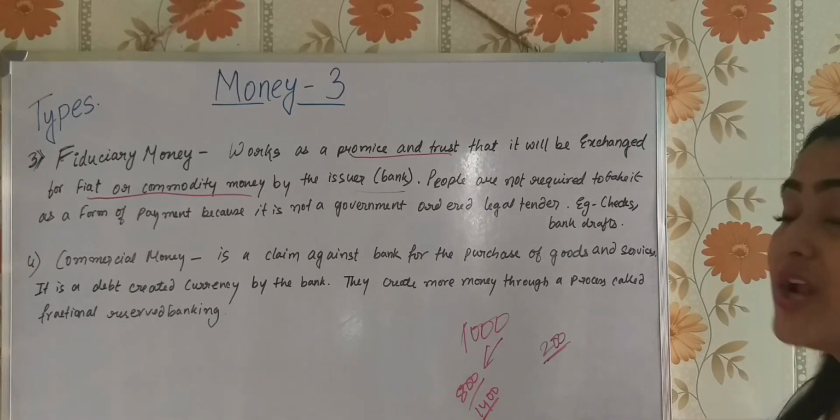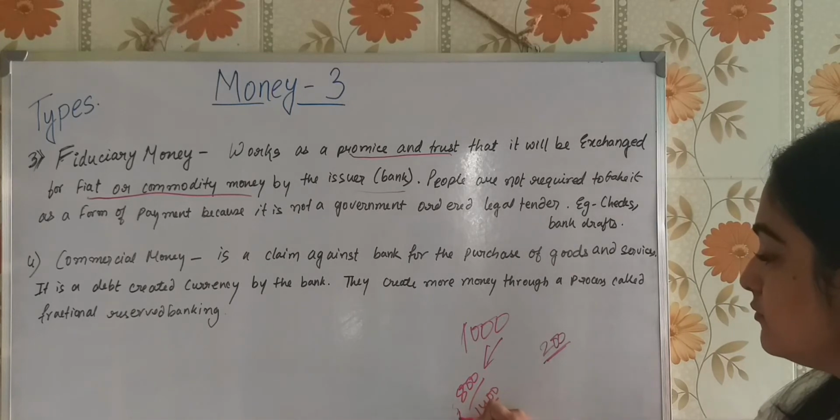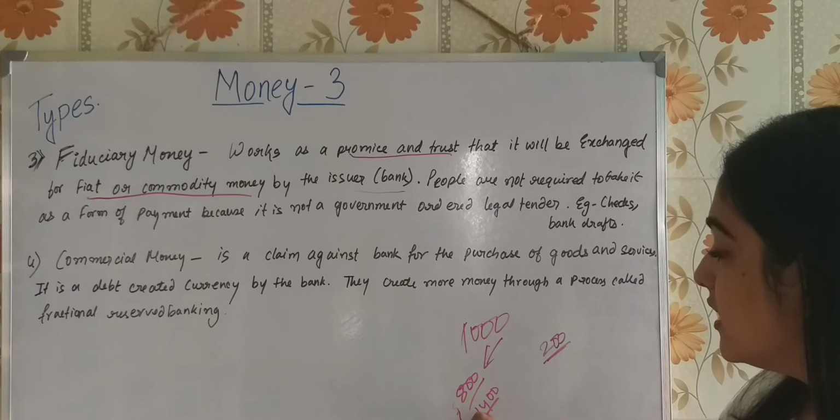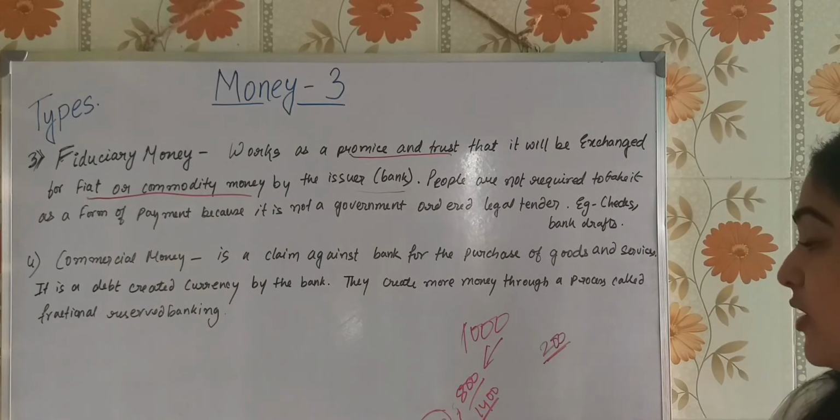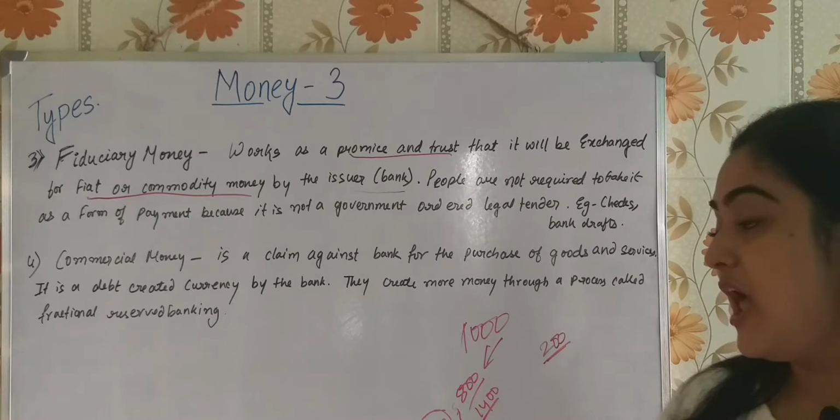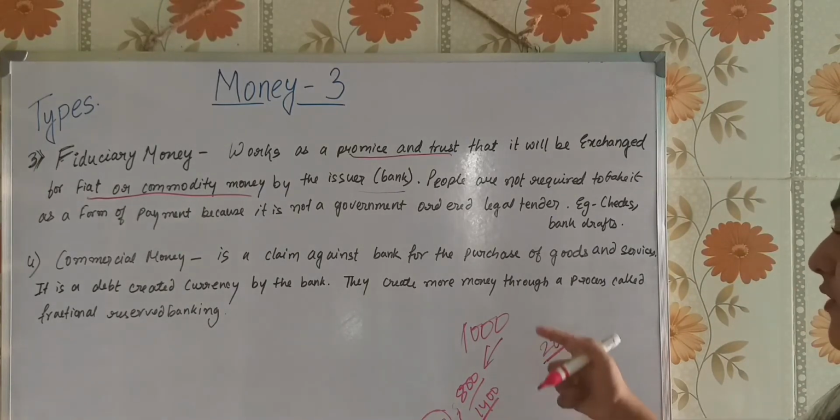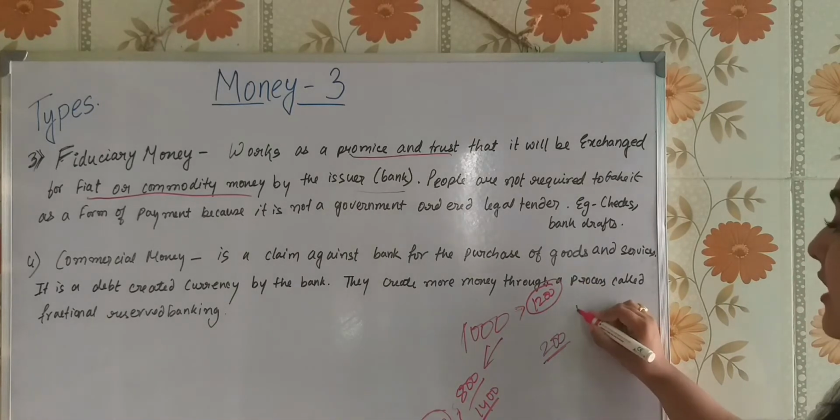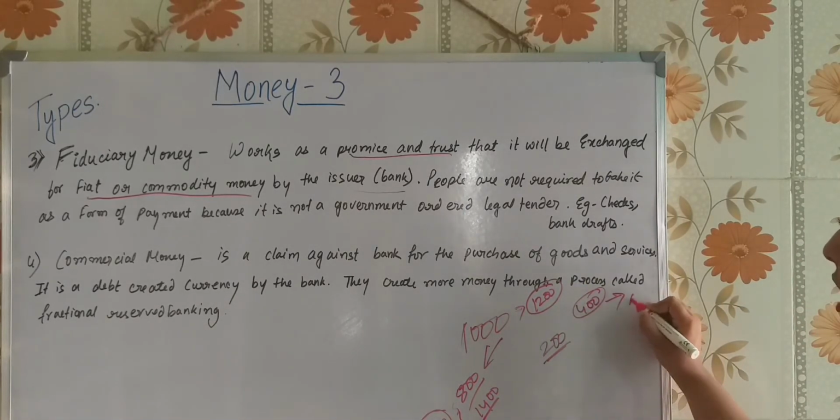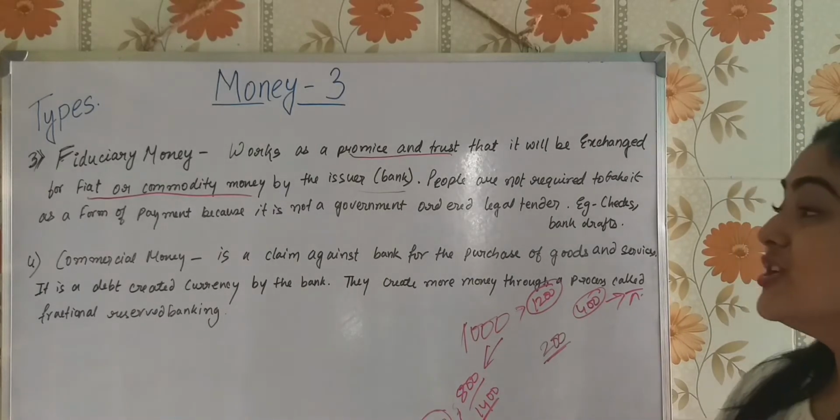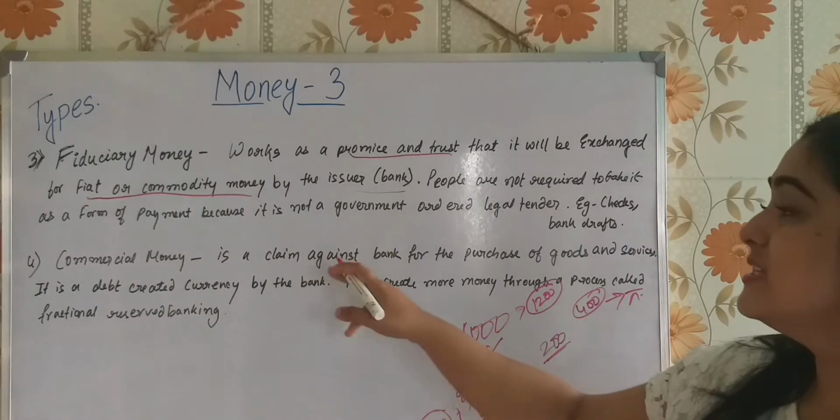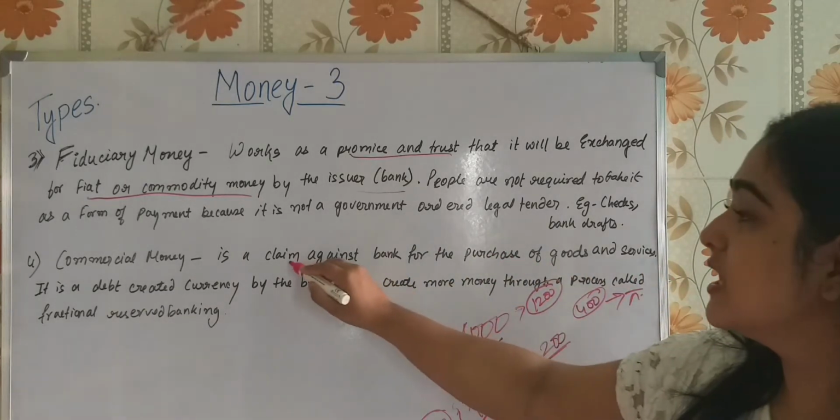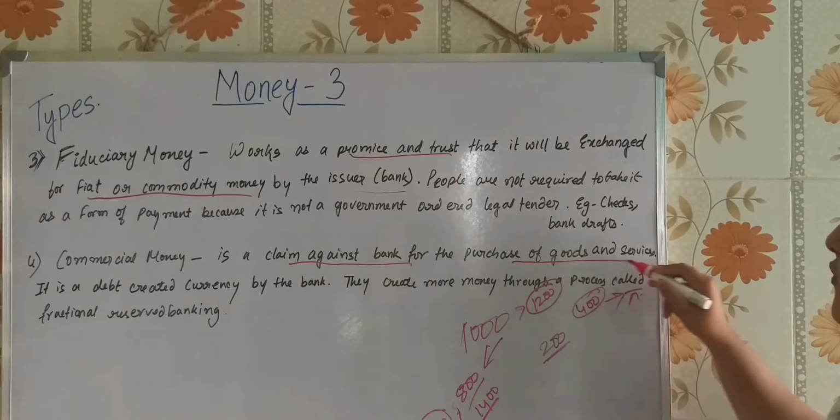So this extra amount of 600 is the income of the bank, and from this income the bank will pay you some interest. That is, suppose 1,200 is paid to you and the rest, 400, is the bank's profit. Understood? So this is commercial money. Commercial money is a claim against the bank for the purchase of goods and services.